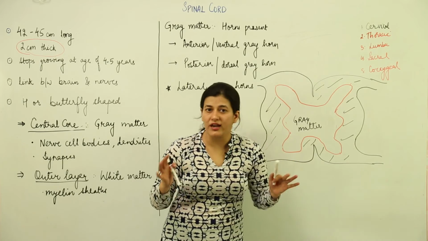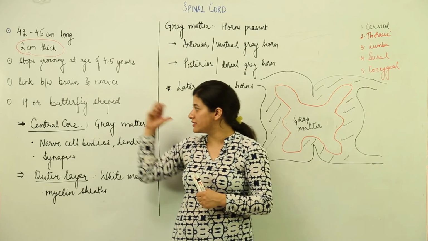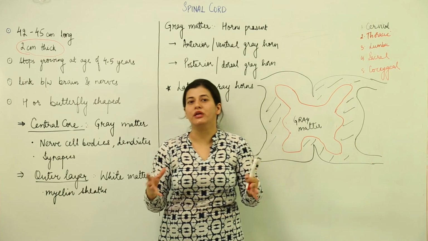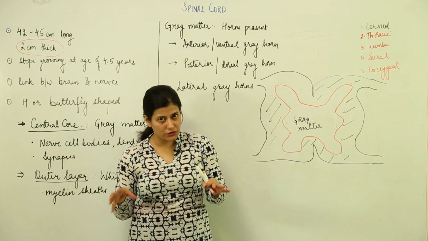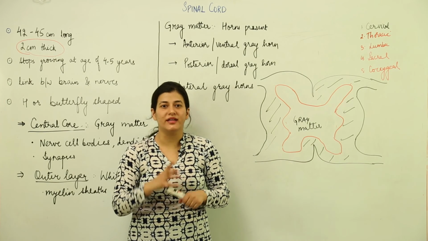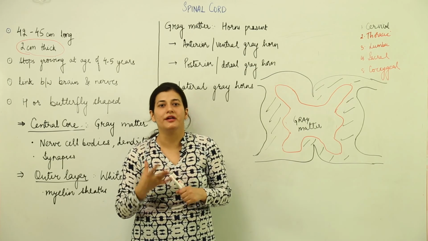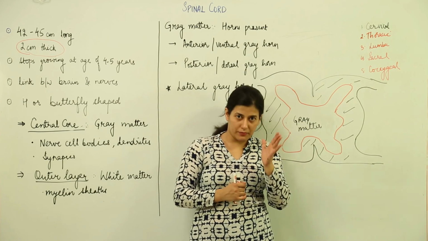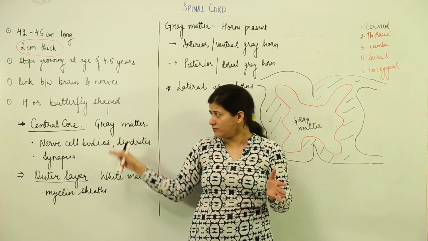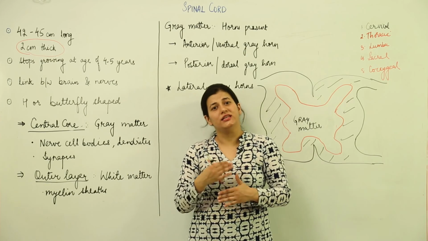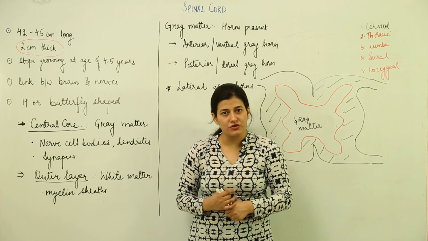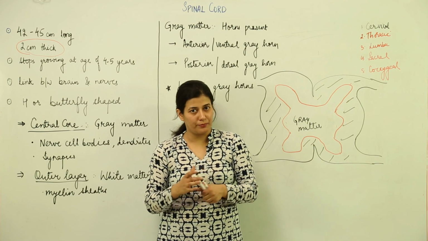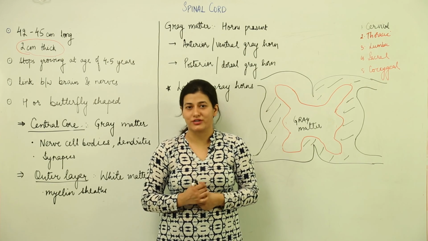So you have now been well introduced by this lesson to the purpose of the spinal cord, that it is connecting the brain with the nerves which are spread throughout the body, and secondly you have to remember how its cross section looks, a rough idea of the cross section that we get over here, which is opposite to the arrangement of the core and outer layer as seen in the case of the brain. So, a brief introduction to the spinal cord, I guess this much is enough. We are going to see next the proper description and idea of the structure of the spinal cord.